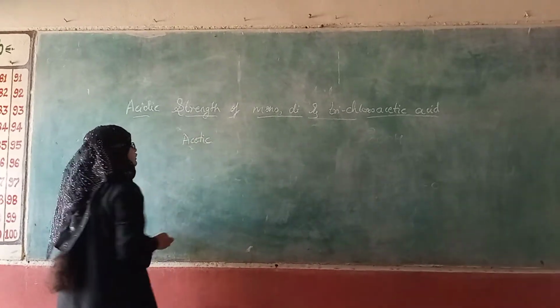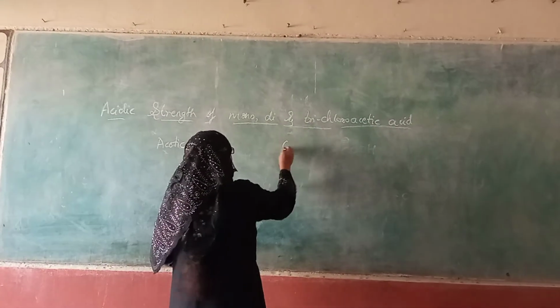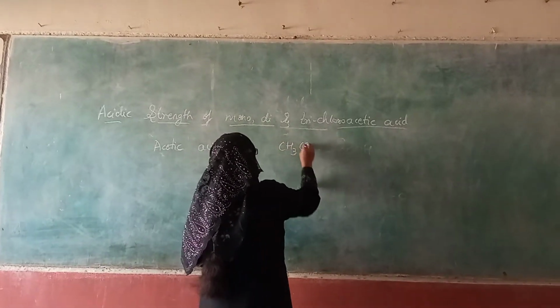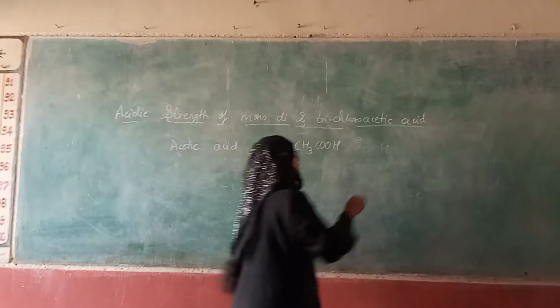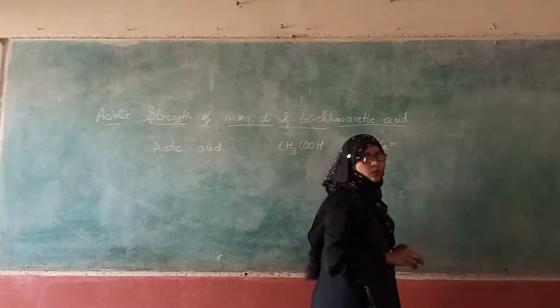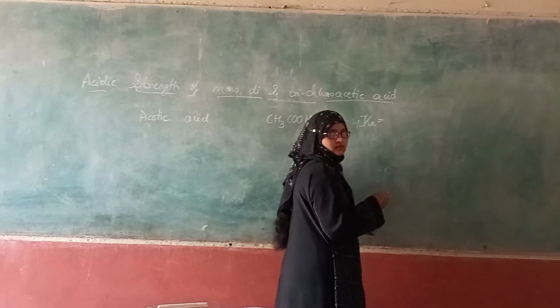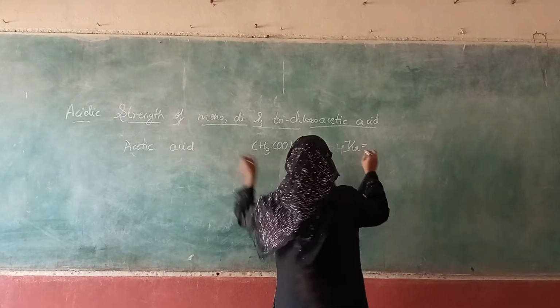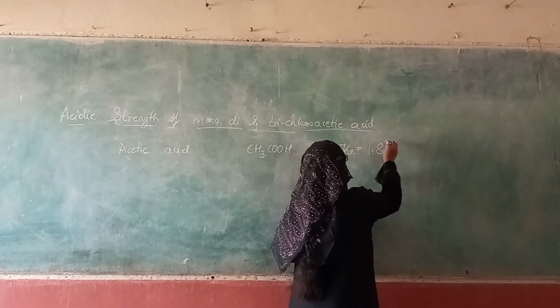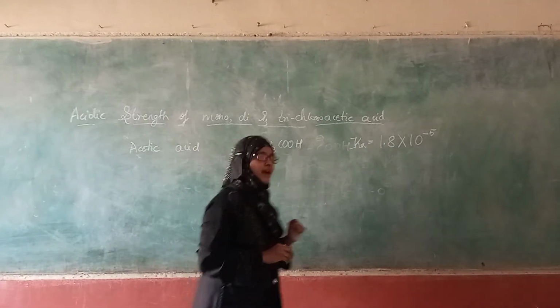The dissociation constant value for acetic acid, that is CH3COOH, Ka is 1.8 into 10 raised to minus 5.